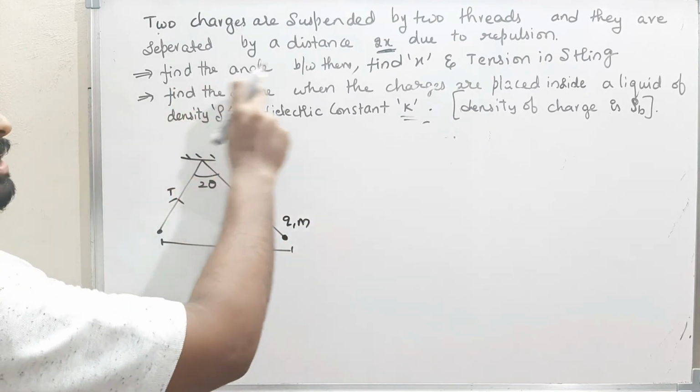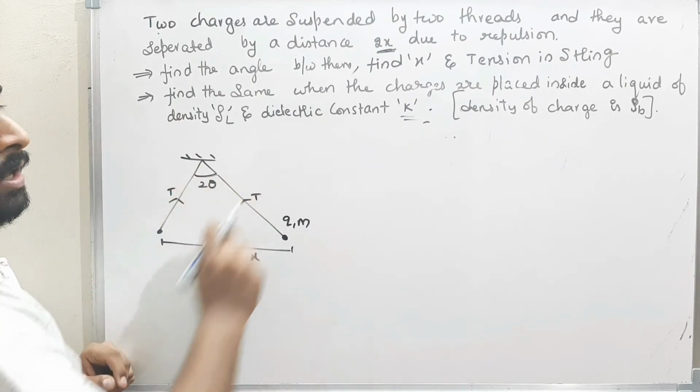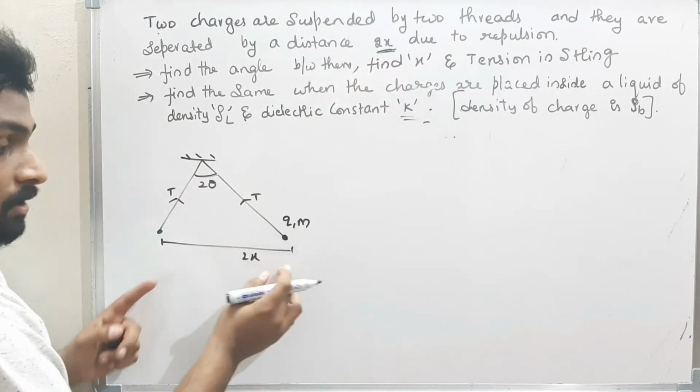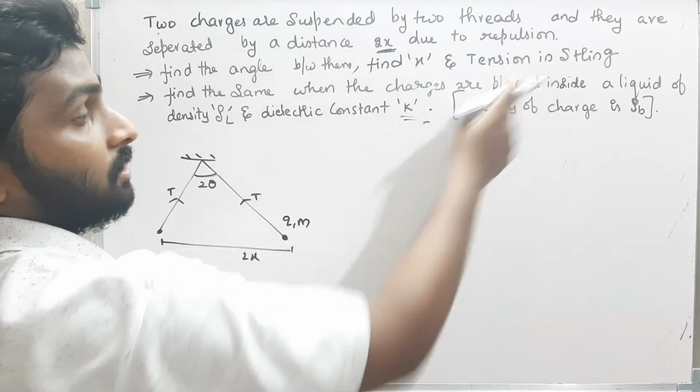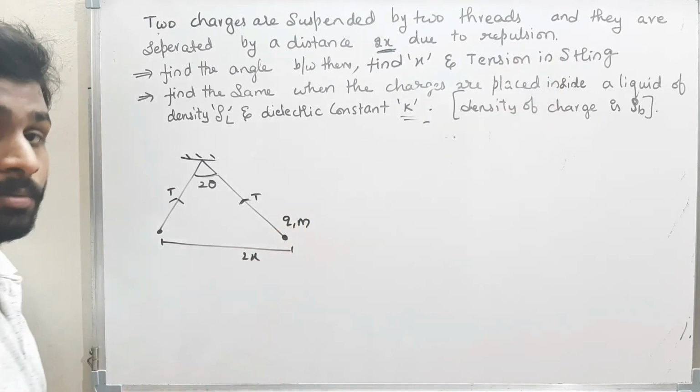Now what do we have to find? The angle between them, that means I have to find 2 theta. And then find the x. X is nothing but this one; the distance between them is 2x. We also have to find the tension in the string, T. Now observe carefully what I am doing.